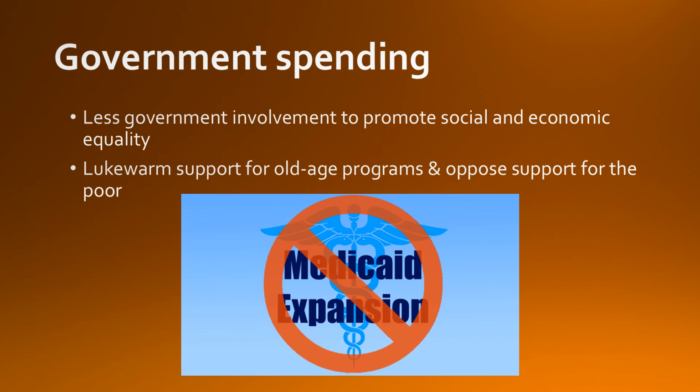On the other hand, when those programs are for people of a certain age, elderly people, like Medicare and Social Security, they tend to support those at least somewhat. I put here on the slide, it says lukewarm support. That means that they kind of support it. They don't oppose it, but they're not necessarily thrilled about these programs either. But because so many old people are Republicans and conservatives, they can't really openly oppose them, whereas they feel more comfortable opposing these programs that benefit the poor.